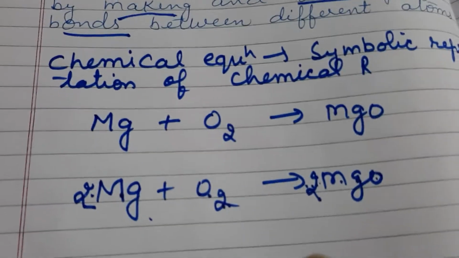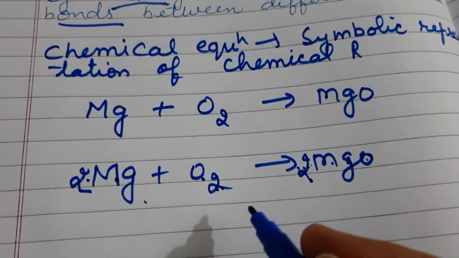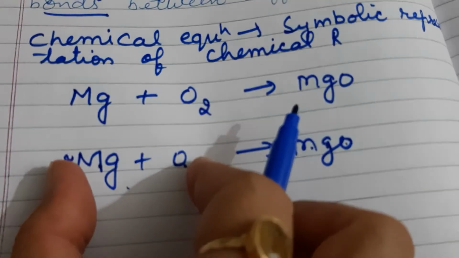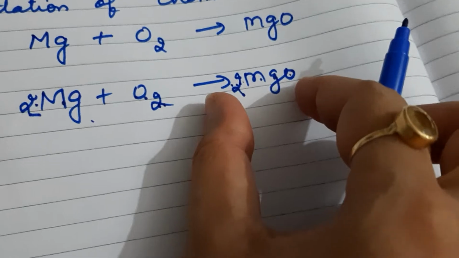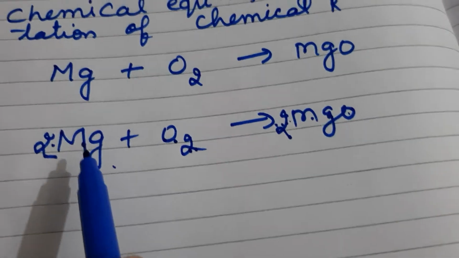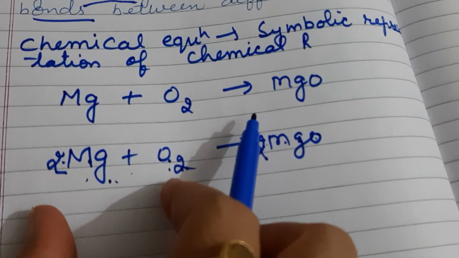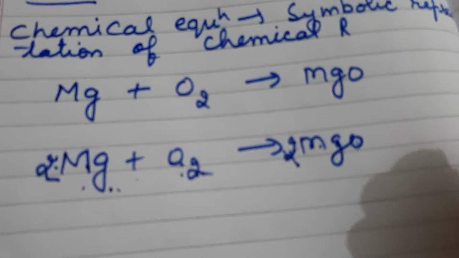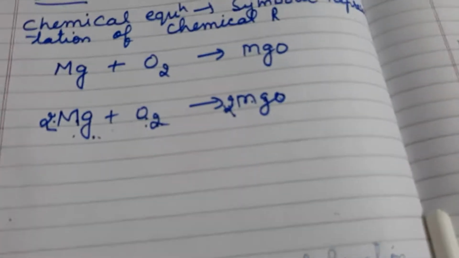Why do we need to balance a chemical equation? We need to balance a chemical equation to follow the law of conservation of mass. According to this, the mass of the reactants, these two are the reactants and this is the product, should always be equal to the mass of the product. When will it be equal? When the number of atoms of the elements present at the reactant side is the same as the number of atoms of the elements present at the product side. Both sides, the number of atoms of each element should be equal, then it will follow the law of conservation of mass.